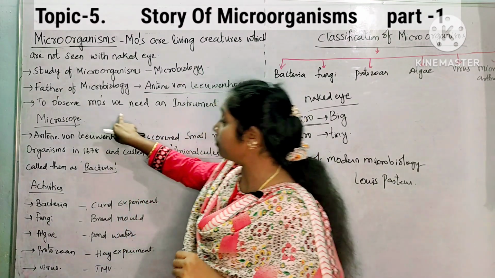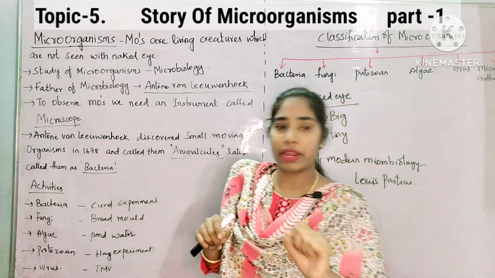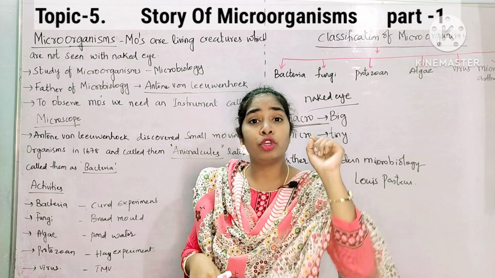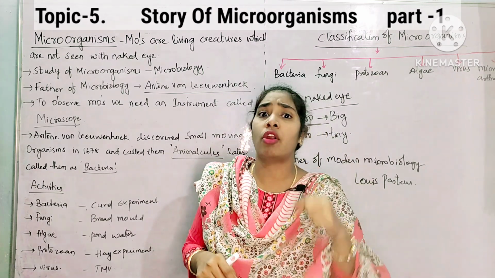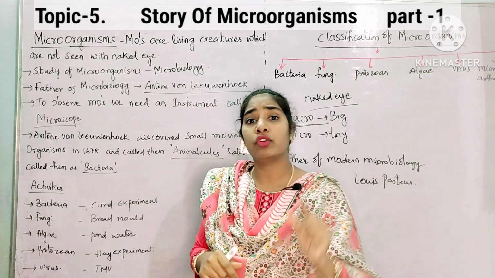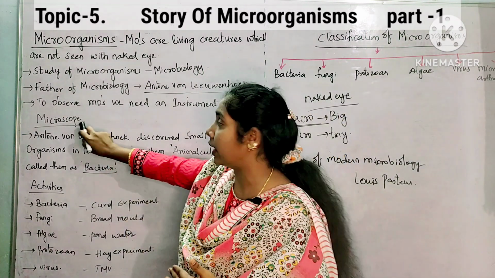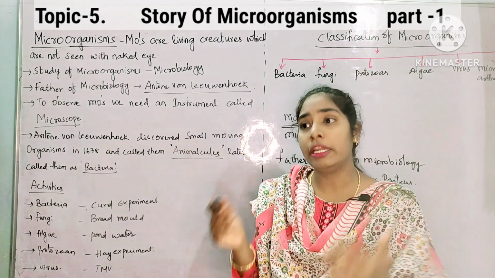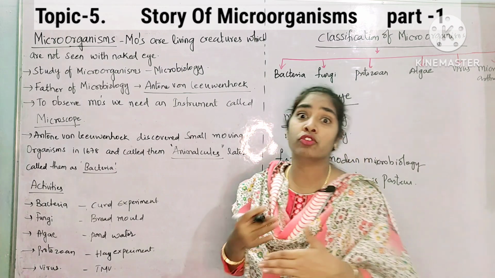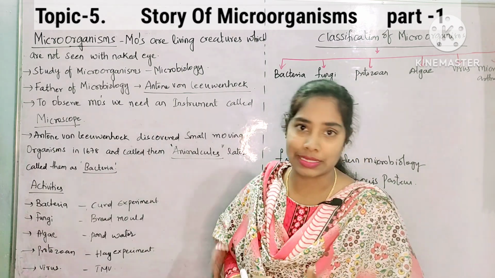Next, to observe microorganisms we need an instrument, and it is called a microscope. As these organisms are tiny and cannot be seen with the naked eye, we have to use an instrument to observe them. We have many types of microscopes, like the light microscope, compound microscope, and electron microscope. I will explain each and every microscope in the further classes.